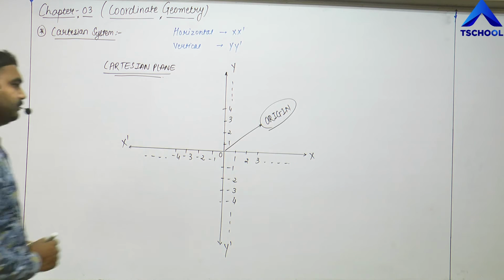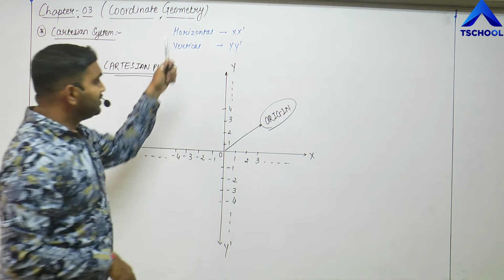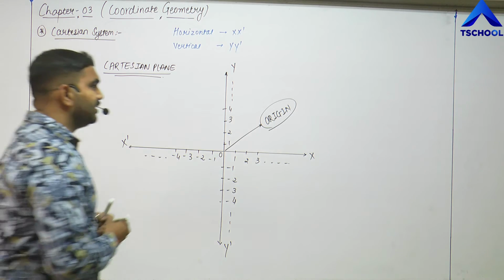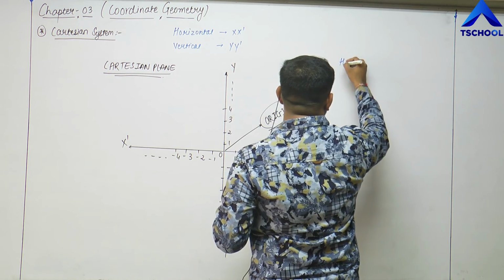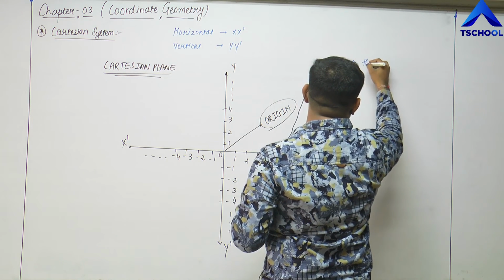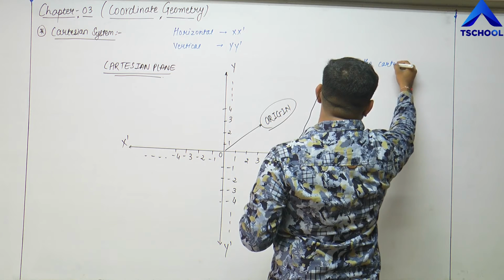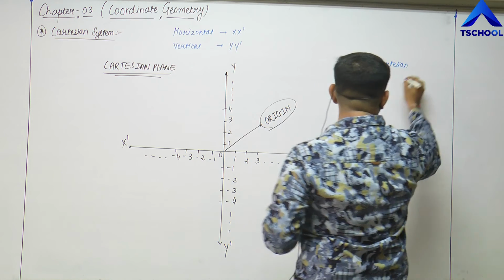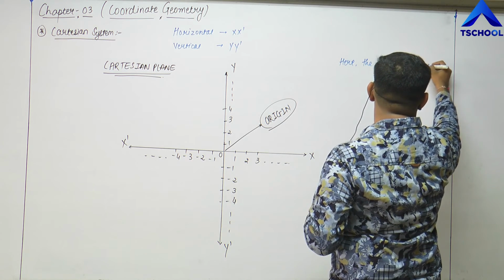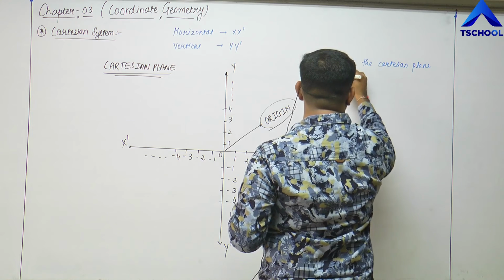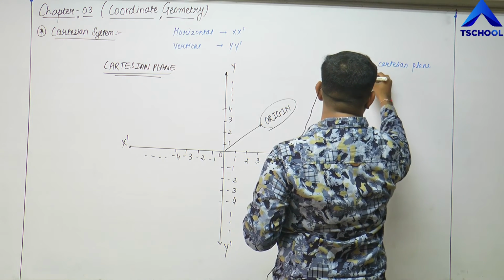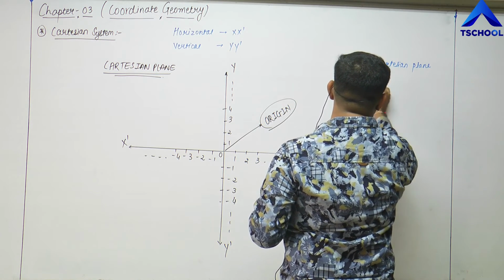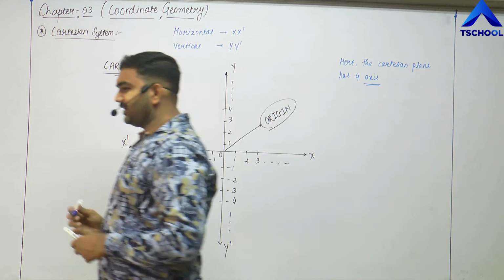Now here, this was the horizontal and vertical axis, right? Now the Cartesian plane has 4 axes. Axis, friends, what do you mean by axis?